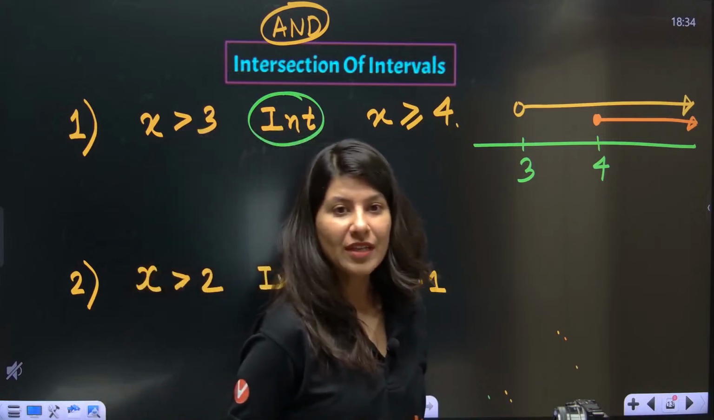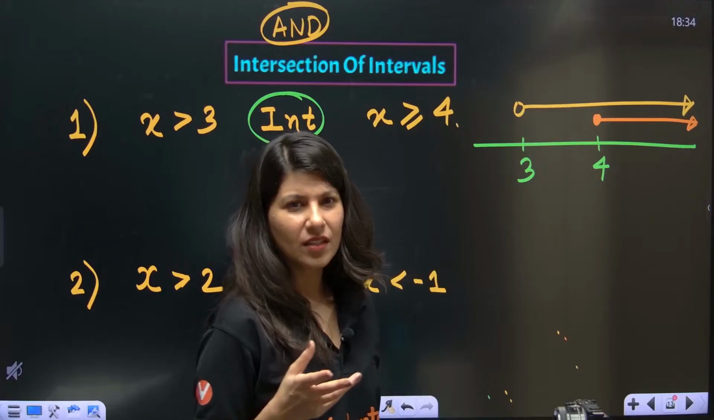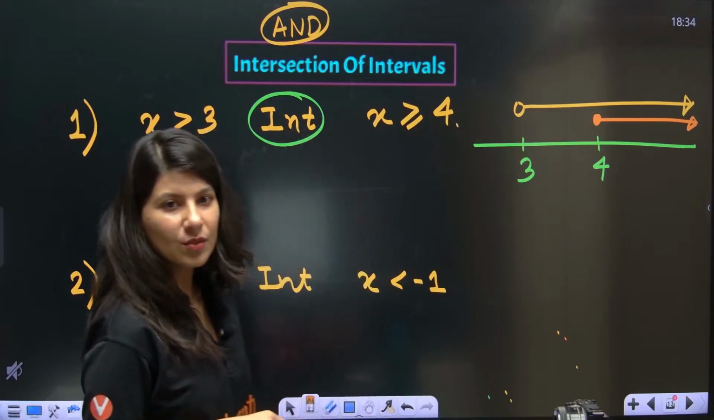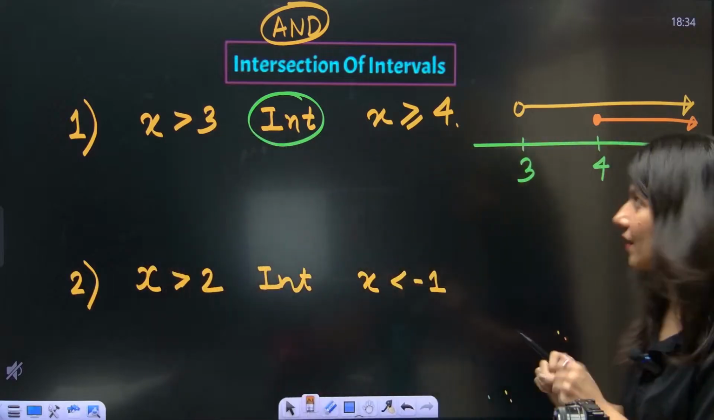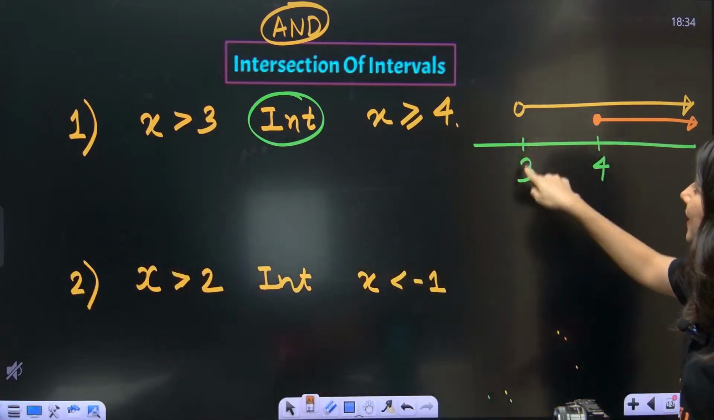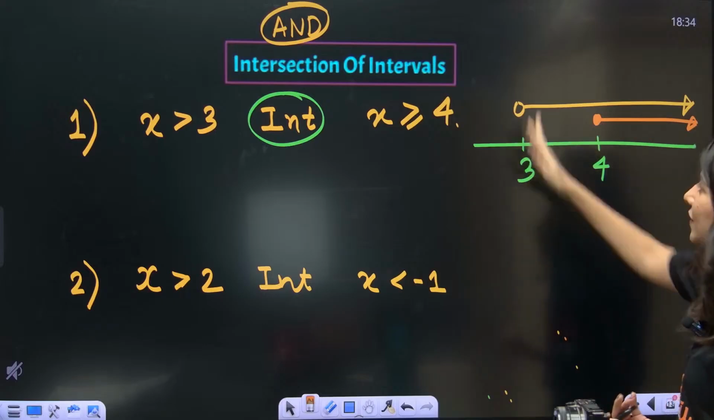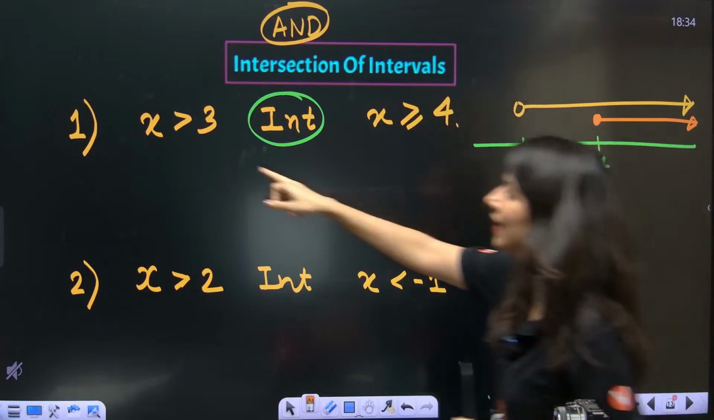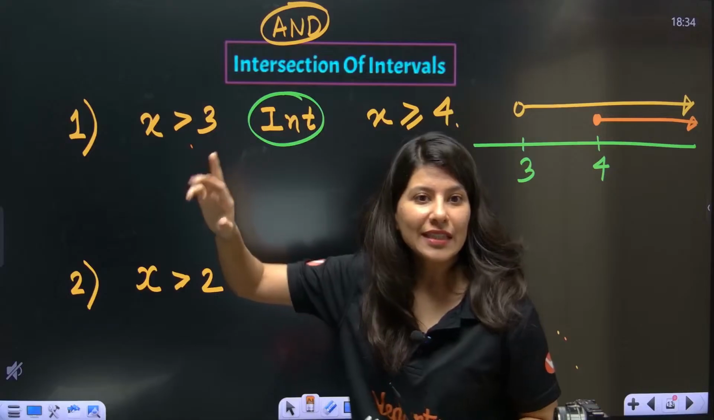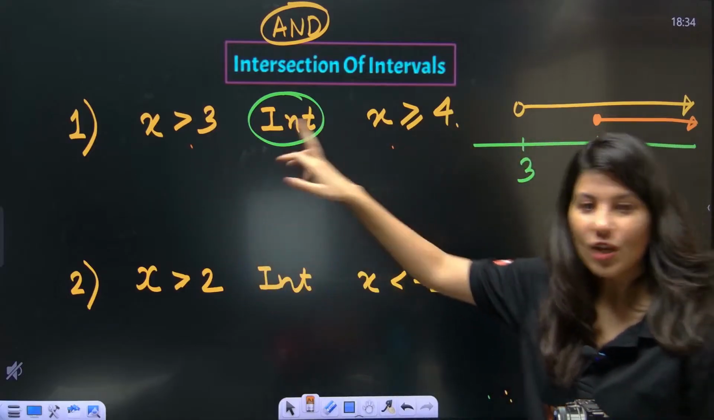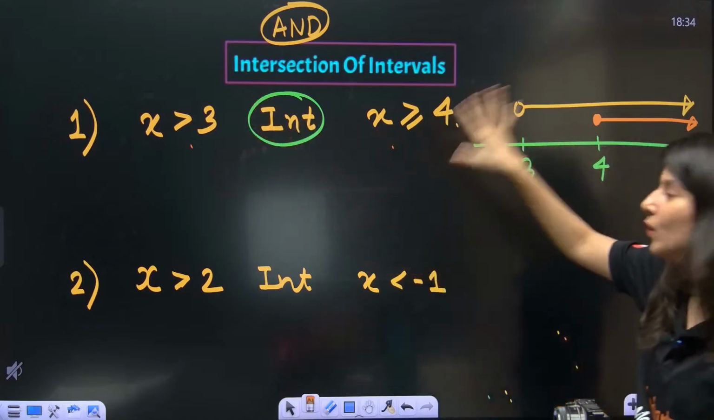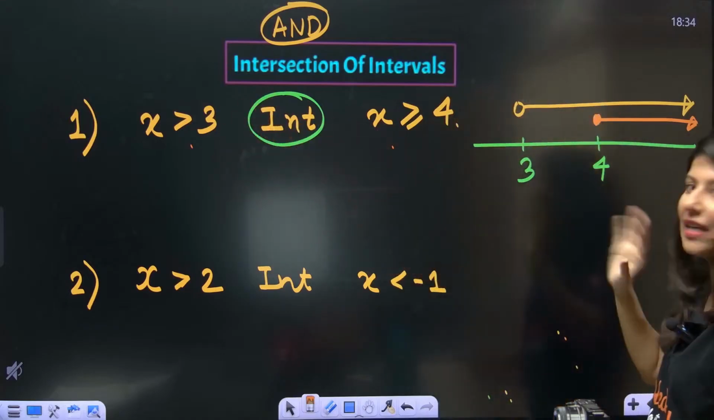Ma'am, can we include infinite? No, infinite, Ronit, you can't include. Okay. Yes. So intersection means only the common thing. So just understand, 3 we will not consider, because Changu is rejecting 3, and Mangu is also rejecting 3. So 3 I will not take.